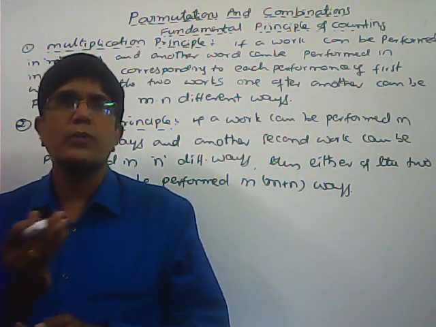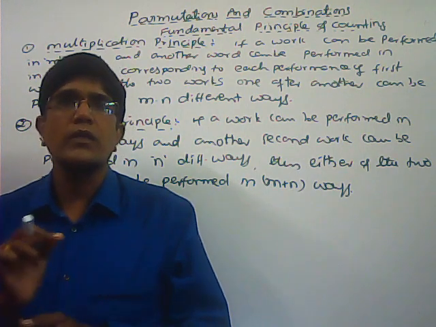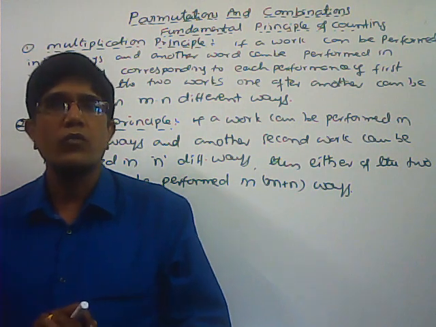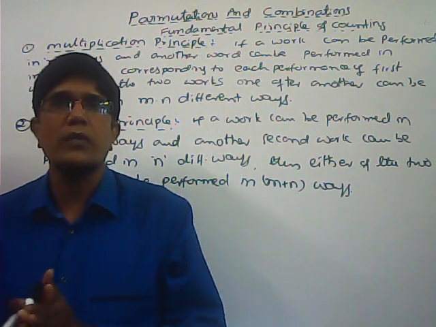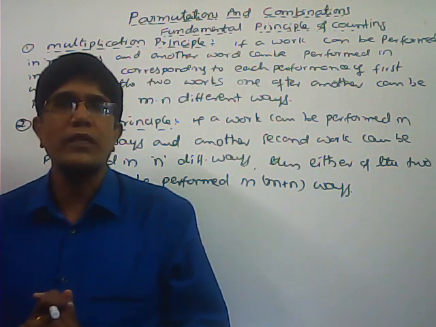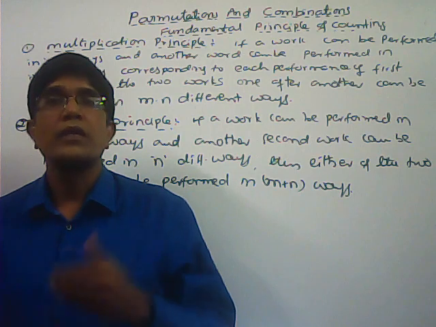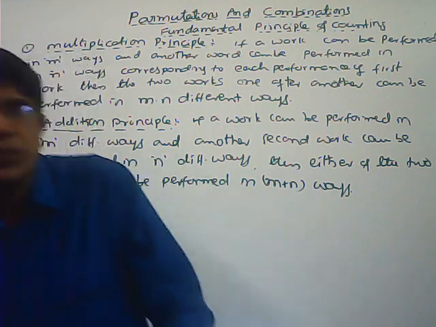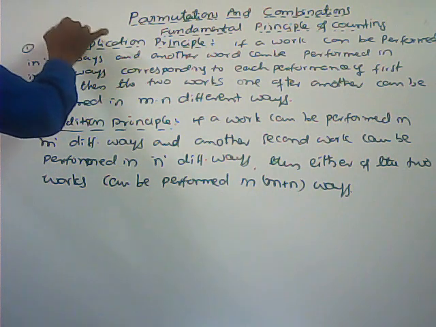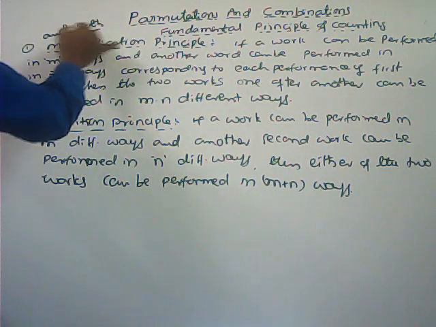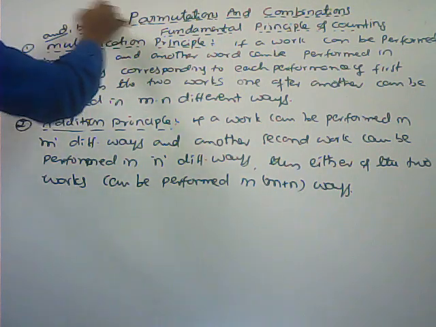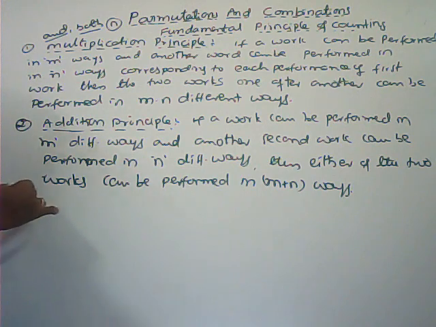Here, if the second work does not depend upon the first work, then we can use the addition principle. If a work can be done in m ways and another work, the second work, can be done in n different ways, then either of the two works can be performed in m plus n ways. For the multiplication principle, both the works can be done, and we use intersection only. Here, the addition principle we can use for either,